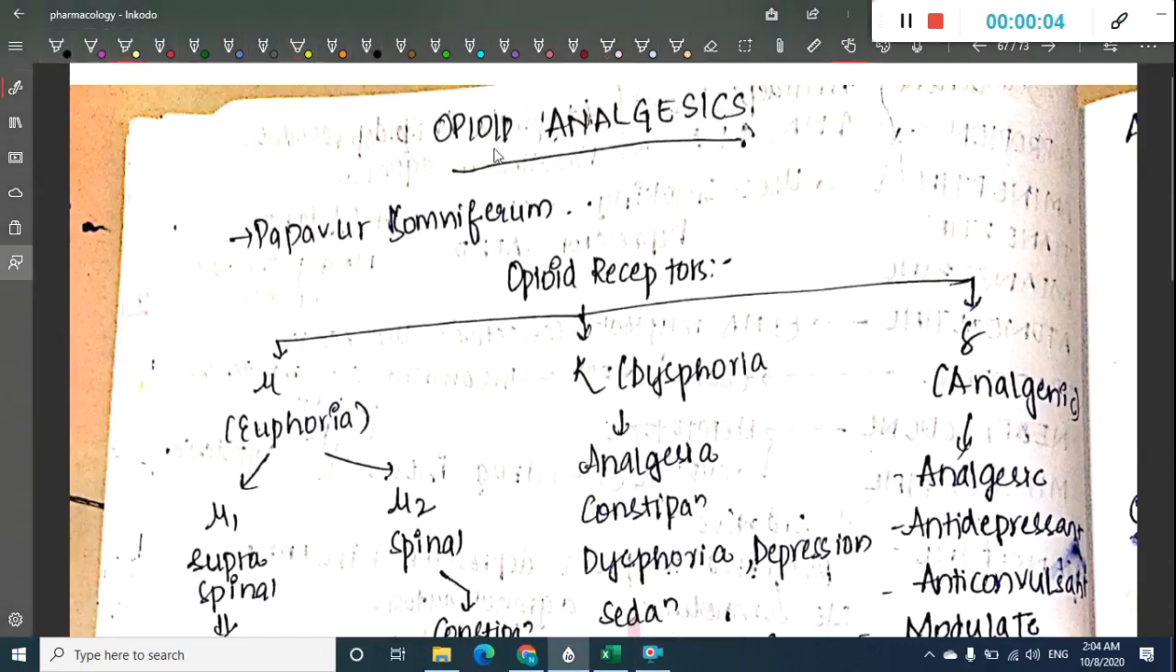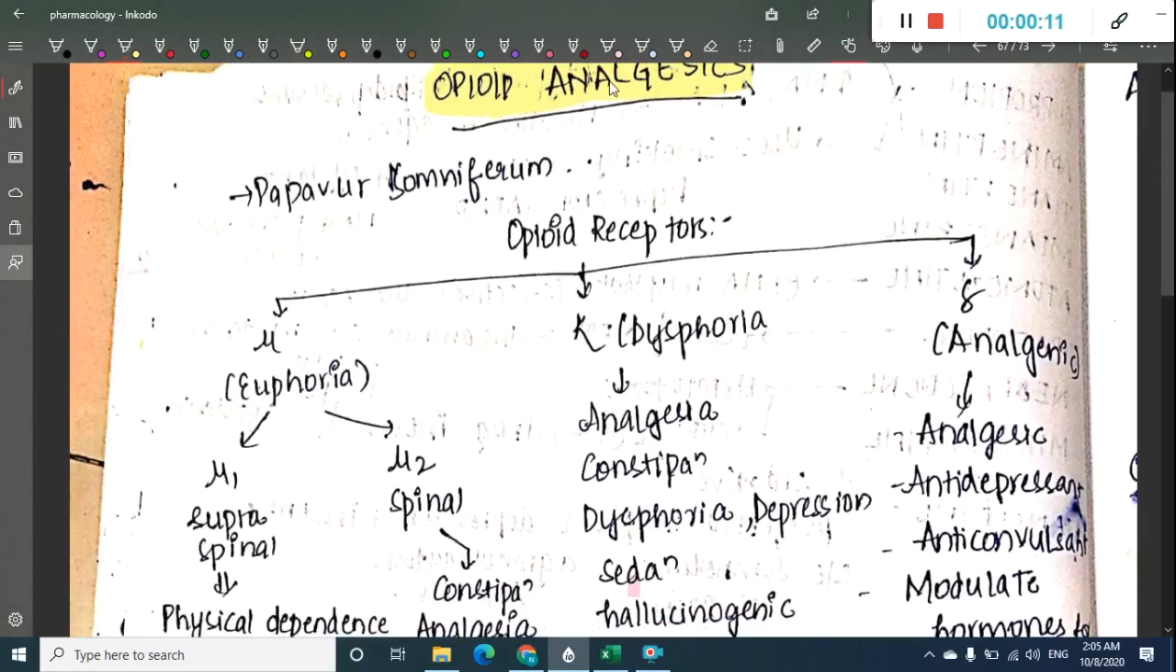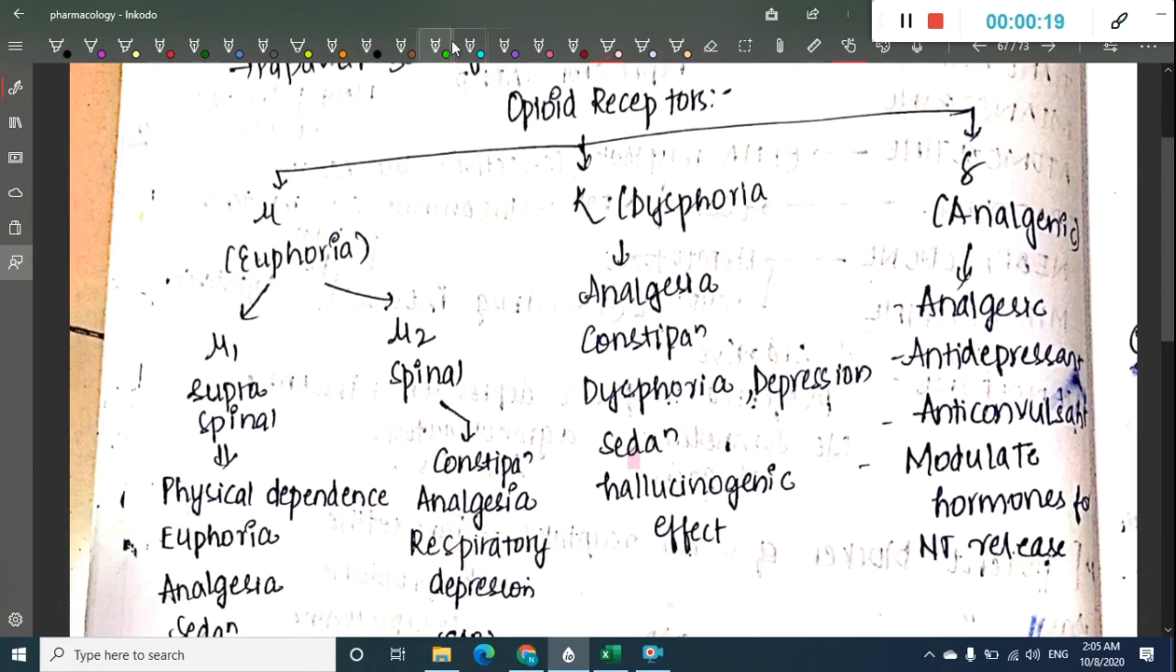In this chapter, let us now learn about the next group of drugs which are opioid analgesics. Opioid analgesics are derived from Papaver somniferum. So first we will see the receptors, opioid receptors. These opioid receptors are mainly of three types. One, mu receptors, second, kappa receptors, third, delta receptors.